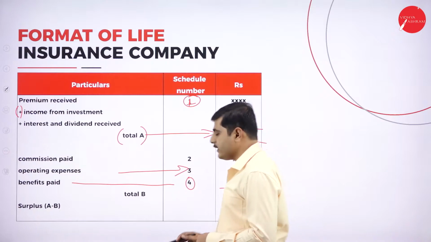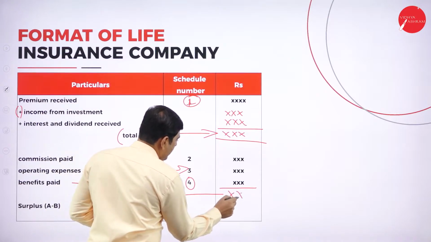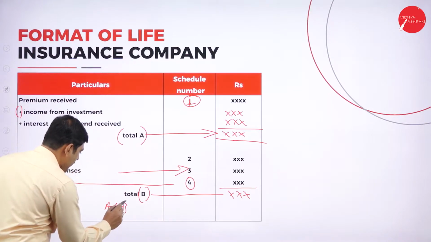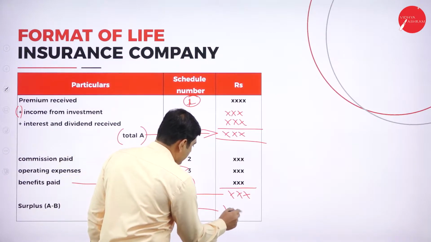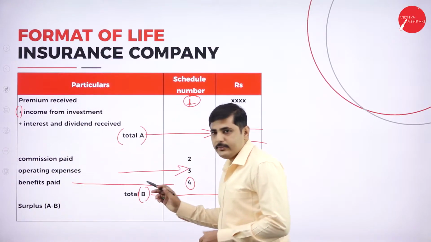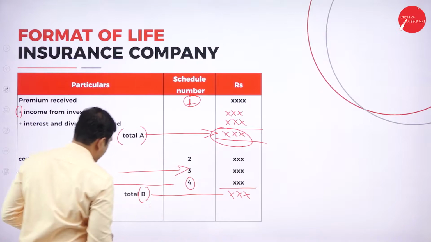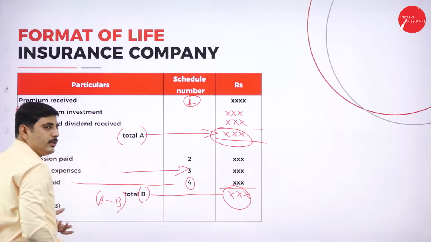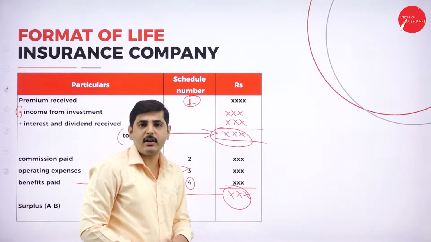Add these, and whatever amount you get is called total B. Again, add A plus B, which is the grand total. Now, A minus B: if you deduct the amount B from A, the difference gives you surplus or deficit.